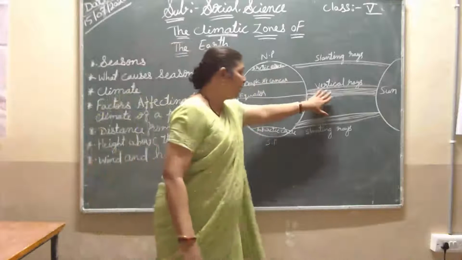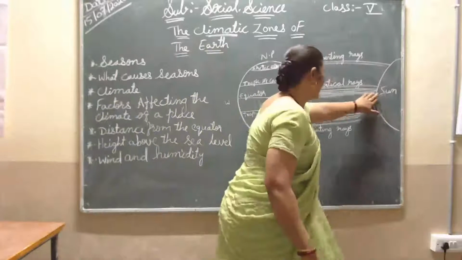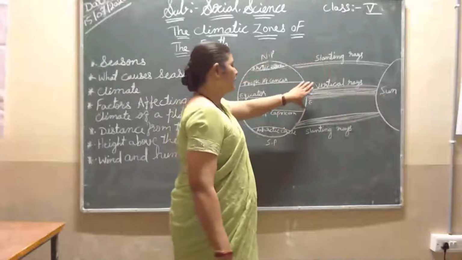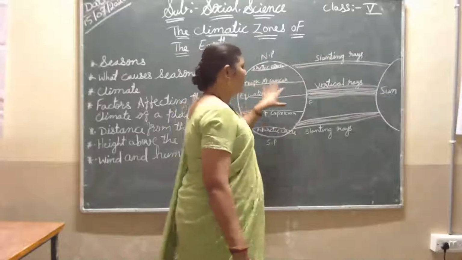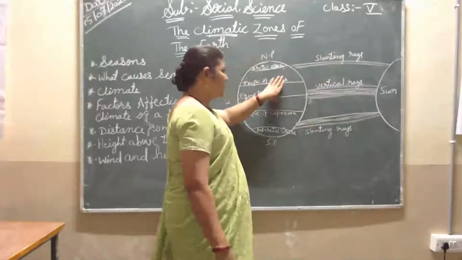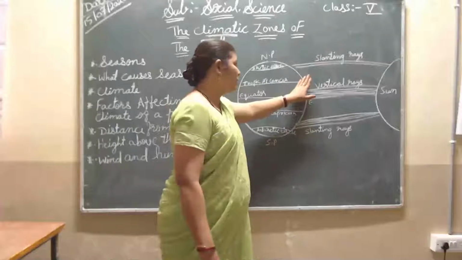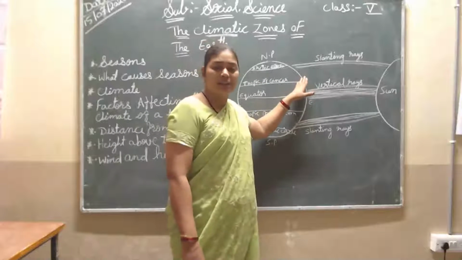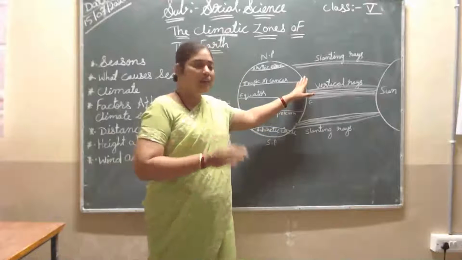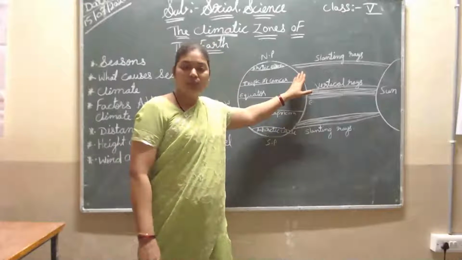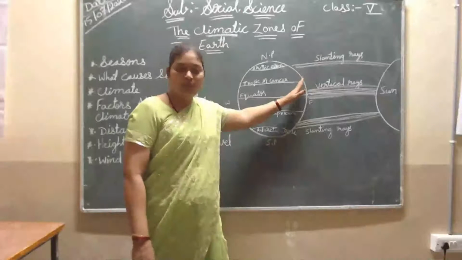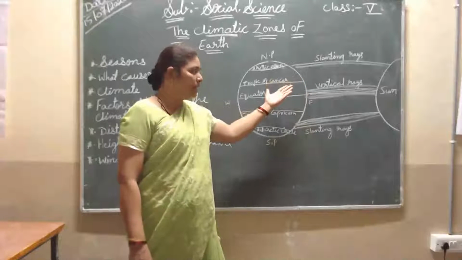The sun's rays come directly on the earth, and this is the equator line. When this side of the earth faces the sun, it is daytime. Then it slowly moves, time passes: morning to noon, then evening, then night.